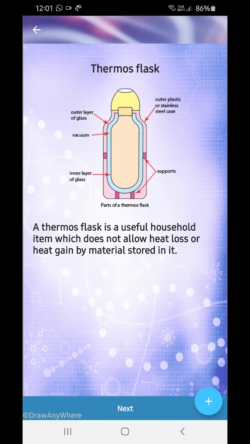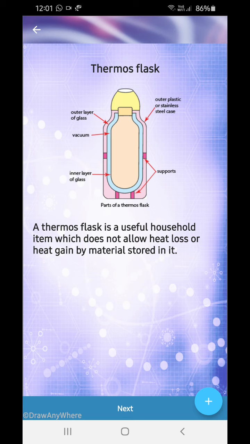Now thermostat, please be attentive right now. I'll just explain it to you. A thermostat is a useful household item which does not allow loss of heat or heat gain by the material stored in it. Now see, the outer layer of glass is over there, and then there is a vacuum, and then there is the inner layer of glass, and then the outer plastic or stainless steel case, and then supporters are over there always.